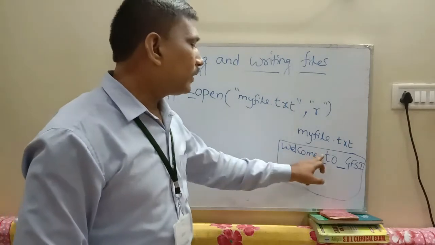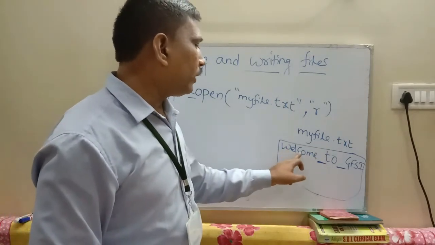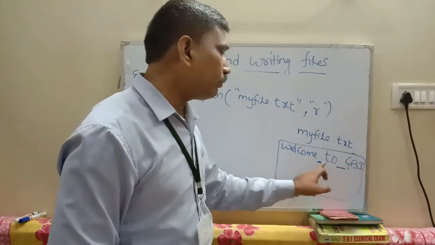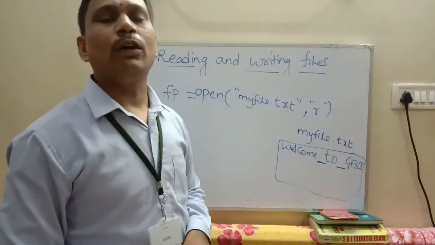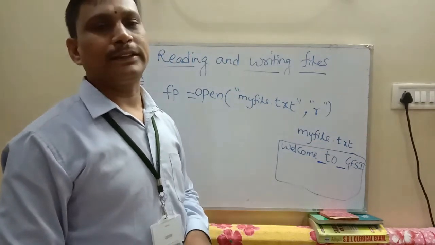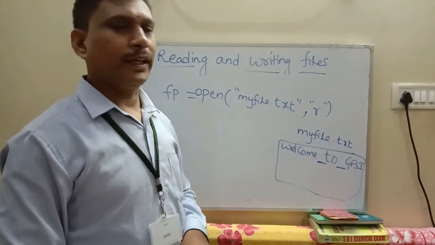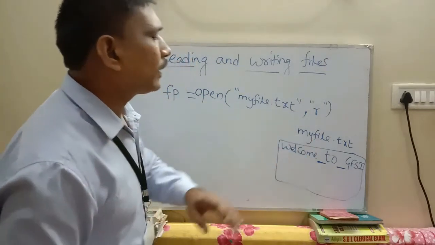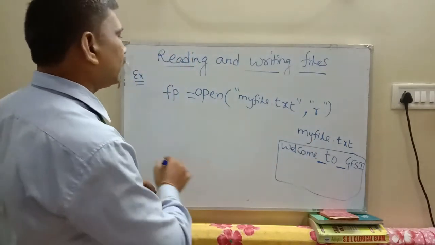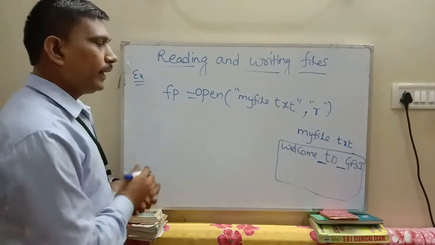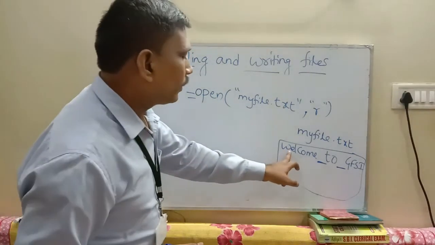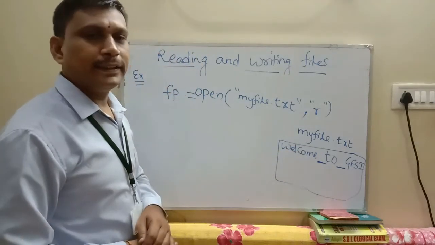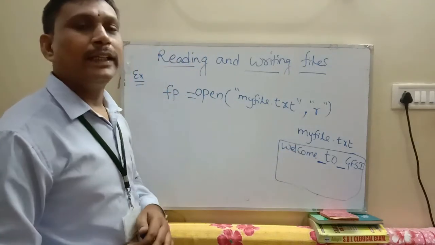So here total 1, 2, 3, 4, 5, 6, 7, 8, 9, 10, 11, 12, 13, 14, 15. Total how many characters? 15 characters. This is very, very important. Okay, so next. We already opened the file that consists of welcome to GFSI. Next, you read the first 5 characters from this myfile.txt by using the read method.